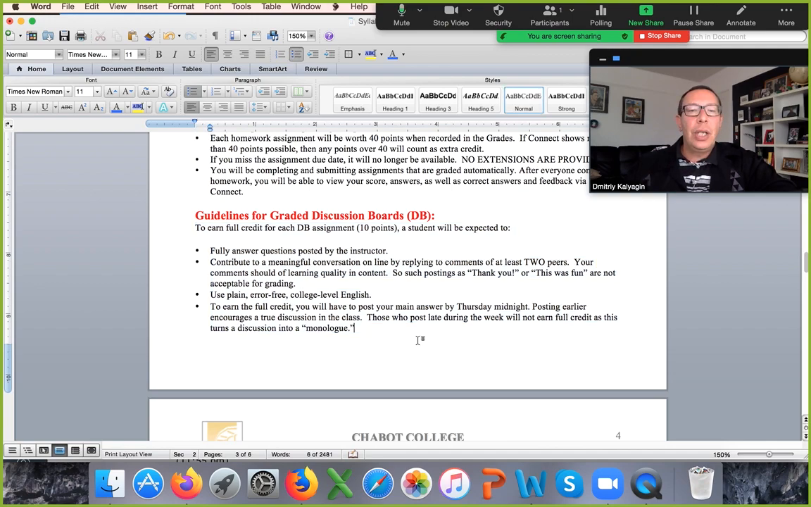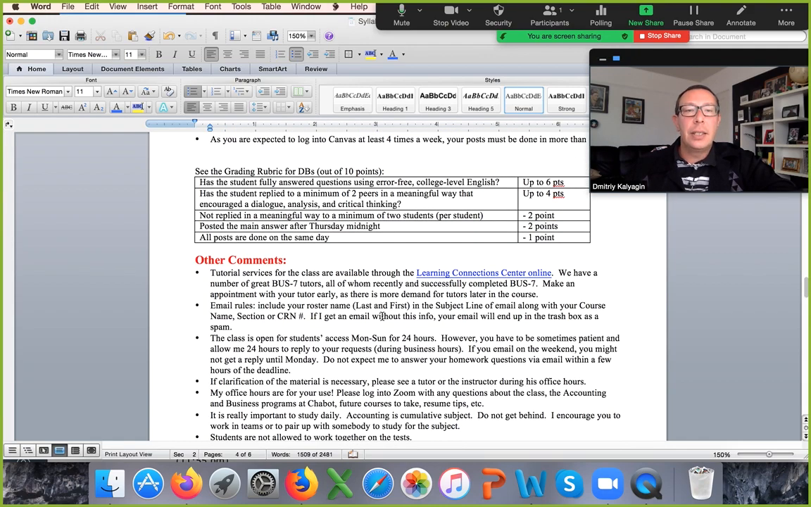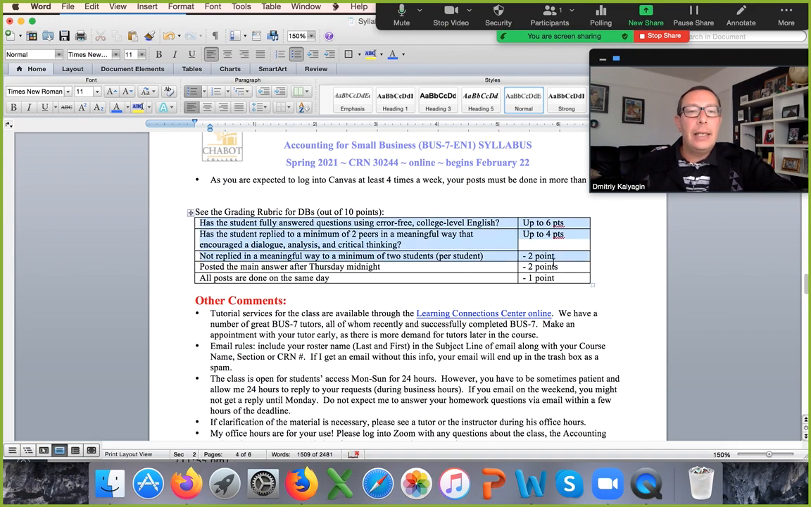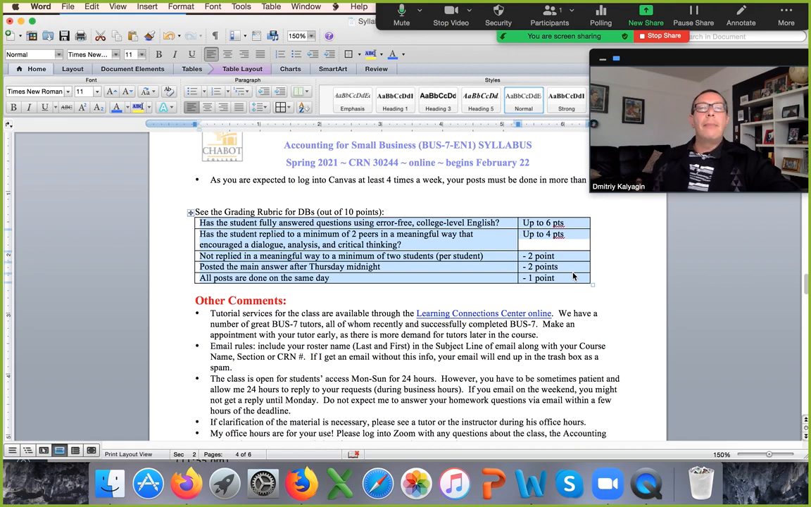Okay, so again, there is more information here on how to complete homework in the syllabus, and also more guidelines on how to get full credit for 10 points for every graded discussion board. So right here, I give you a rubric. That's how I'm going to grade discussions. So all your Connect assignments are graded automatically, right? Your homework, Learn Smart, quiz, graded by the system. The discussions I have to manually grade.